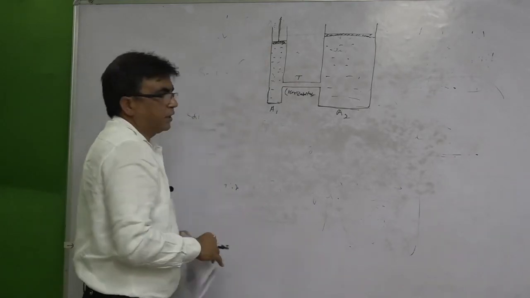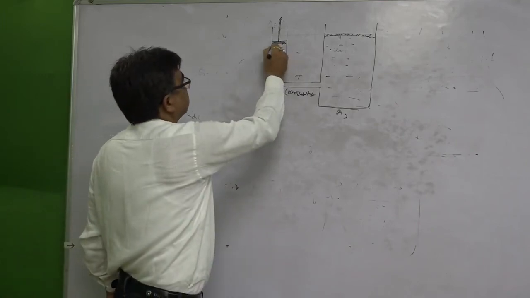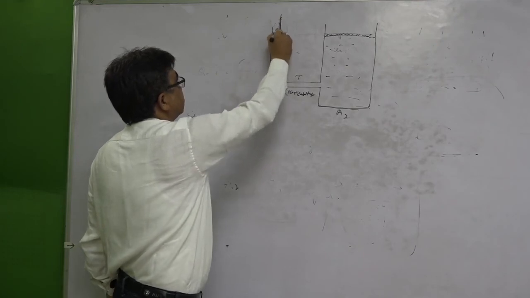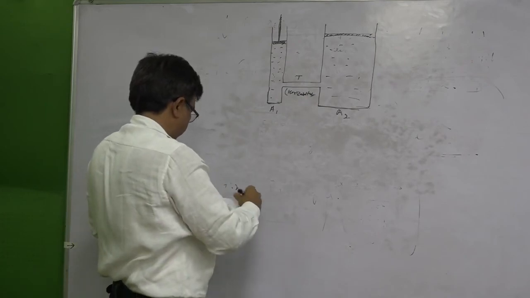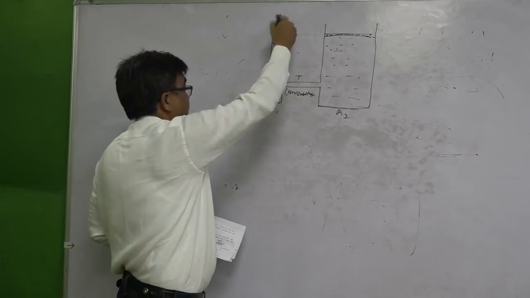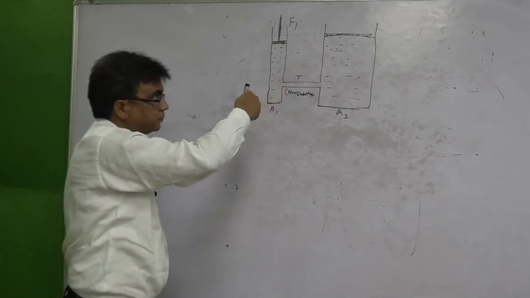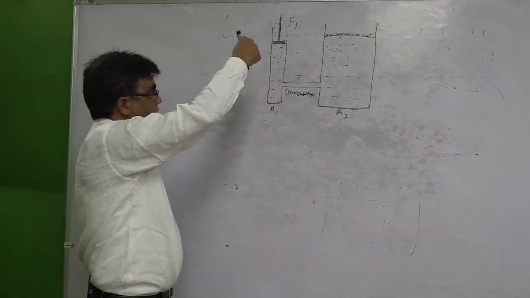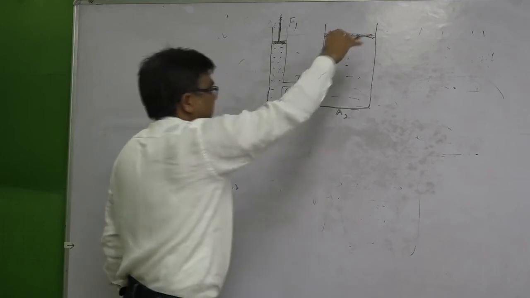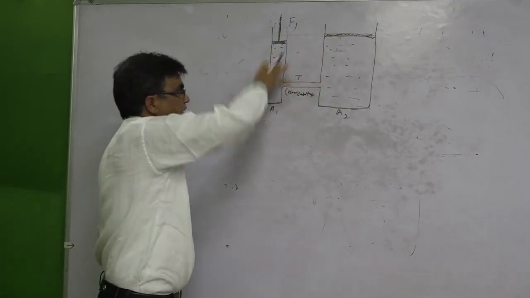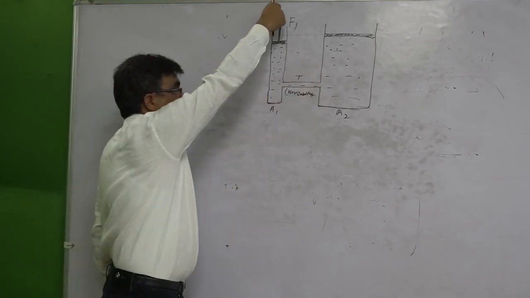Now, in the tube having the smaller area, suppose this is the piston, this is one piston. When we apply force here, suppose we apply force F1, then a pressure is created. Try to understand this. This is a platform, you can say, or this is another piston or platform. Now, it is a confined liquid, water is here.